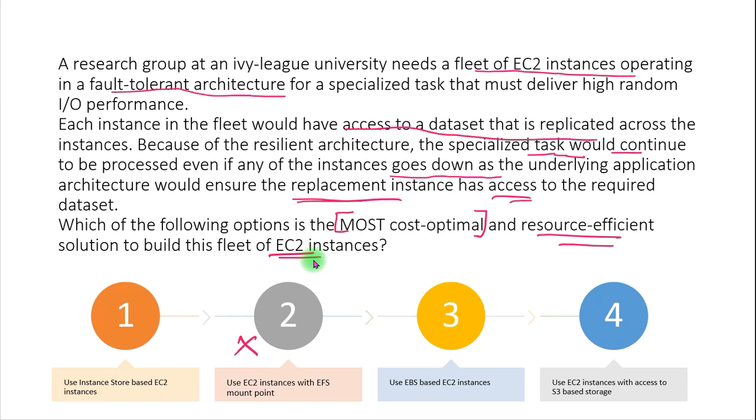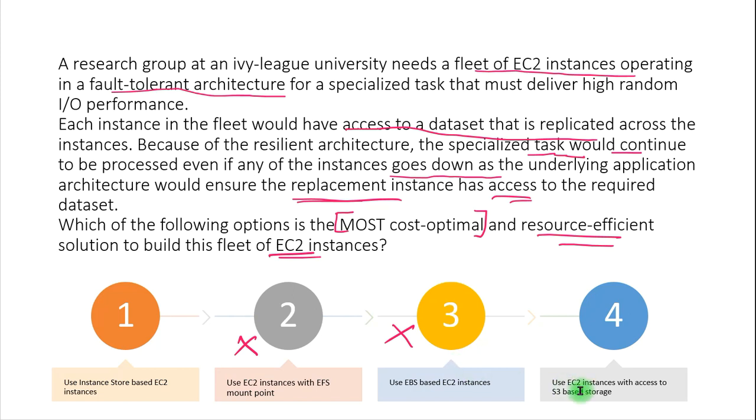The next option we can check is use EBS based EC2 instances. EBS based volumes would need to use provisioned IOPS as the storage type, and that would incur additional costs. As we are looking for the most cost optimal, this needs to be ruled out, because if we provision extra IOPS, we need to pay higher for that, but we are looking for cost optimal, so we will not go for this one.